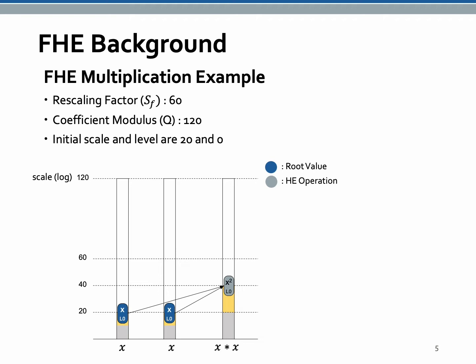Initial scale of a root value x is 20 and the level starts from 0 for fresh ciphertext. After squaring the x, the scale is multiplied and results in 40. The multiplication does not change coefficient modulus, hence the coefficient modulus remains 120 and the level also remains 0.